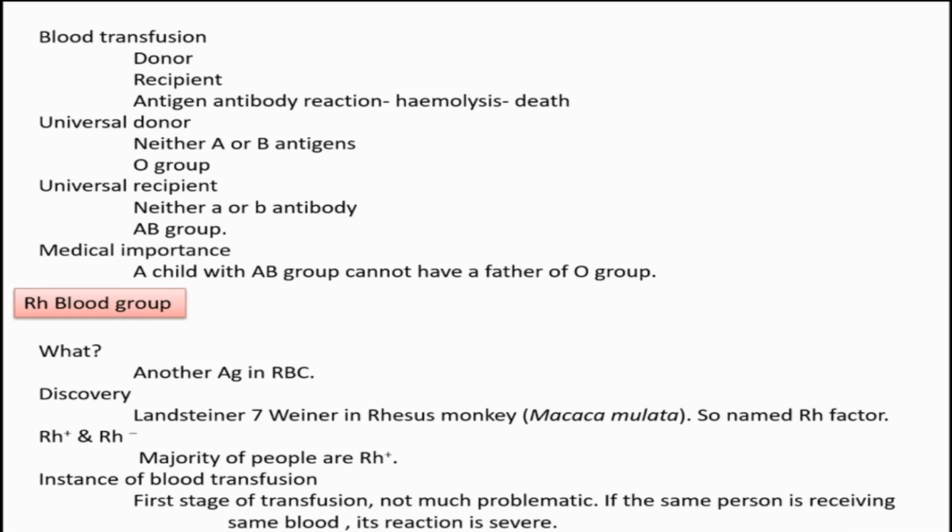So in the case of Rh factor, if a mismatch happens the first time, there is not much problem, because developing the Rh antibody against the Rh factor needs some time. Second time, if that person again receives the same blood, that antibody is already present in the blood of that person. So it can attack that Rh antigen, and agglutination suddenly occurs, and hemolysis occurs, and it clogs the blood vessels, blocks proper circulation to various vital organs, and results in the death of that person.